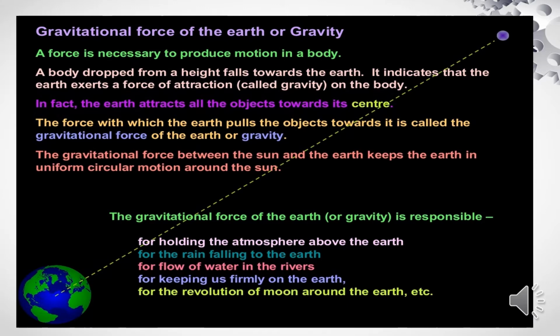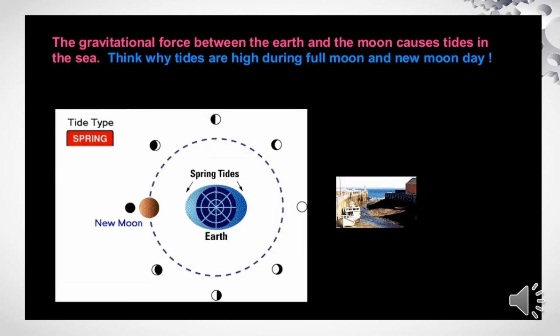gravity. The gravitational force between the sun and the earth keeps the earth in uniform circular motion around the sun. The gravitational force of the earth is responsible for holding the atmosphere above the earth, for rain falling to the earth, for flow of water in the rivers, for keeping us firmly on the earth, for the revolution of the moon around the earth, etc. The gravitational force between the earth and the moon causes tides in the sea. Think why tides are high during full moon and new moon day.